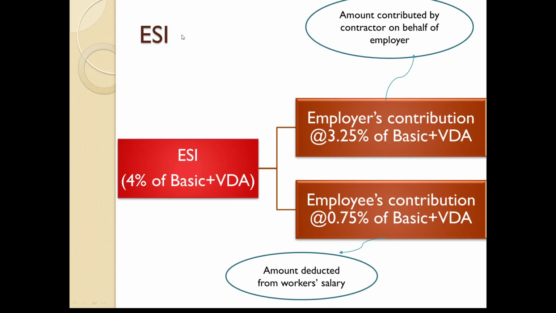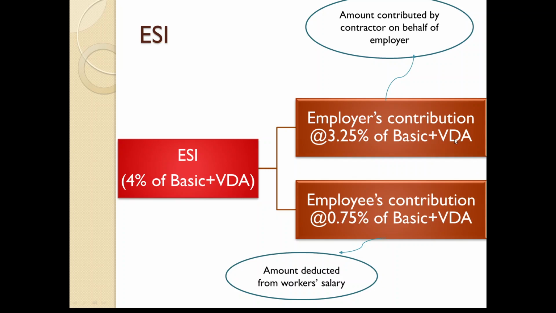Now let us talk about ESI. This is an insurance scheme, a workers' insurance scheme. So here again there are two components. One is the employer's contribution. This is basically 3.25% of basic and VDA. And another one is the employee's, that is the worker's contribution, that is 0.75% of basic and VDA.